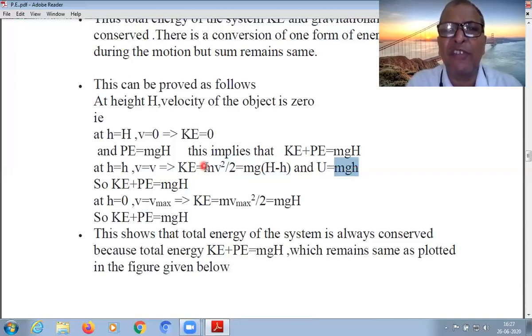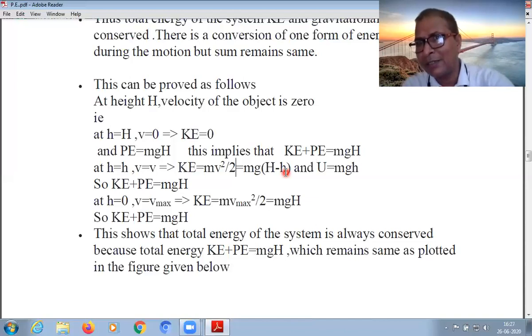Now this half mv square, when we put in the third equation of motion, v square is equal to u square plus 2gs, we will find that v square by 2 is replaced by g times (H minus h), so it is mg(H minus h).